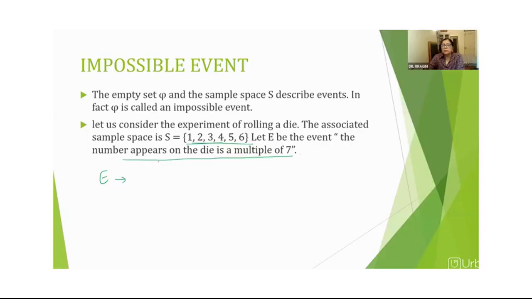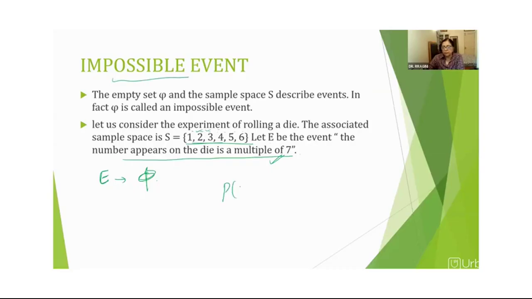This is the empty subset, phi. We just studied that an event is defined as a subset of a set. Phi is a subset of every set. So in this case particularly, the event is phi. The event of getting a multiple of 7 does not occur here. So the very first subset, which is phi, is the event. The probability for this will be 0 because there is no such number which satisfies this condition. So that is why it is called an impossible event.